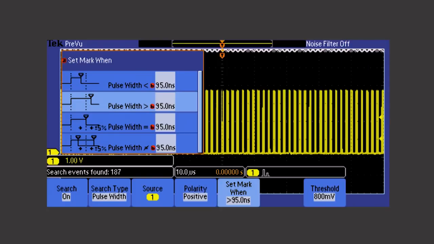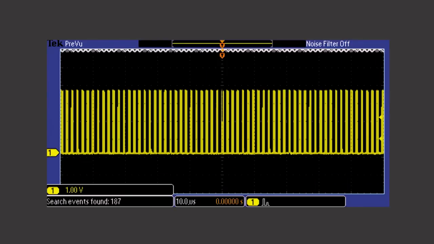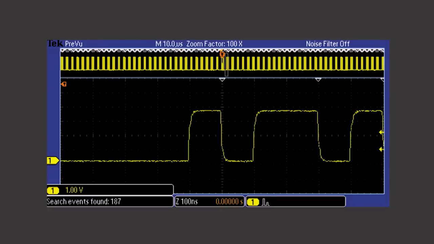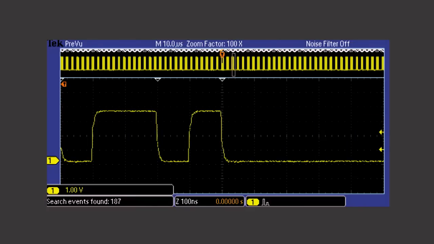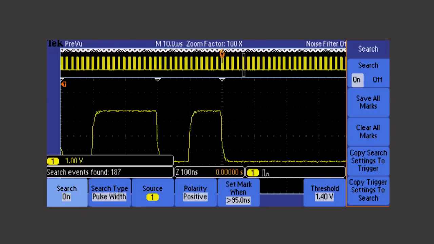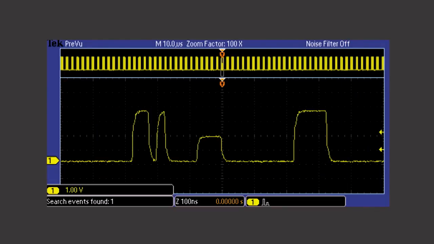Define the specific event you're interested in. It's as simple as setting up a trigger. Wave Inspector will search your entire record and mark every one of your defined events. You can then jump between different marks, or simply press a single button to copy your current trigger settings to find all instances of your trigger event.